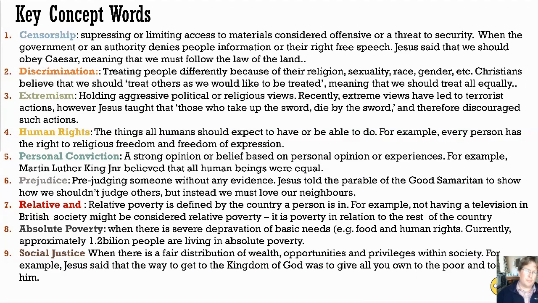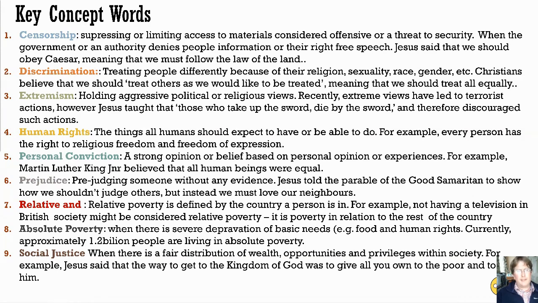The first is censorship. Suppressing or limiting access to materials considered offensive or a threat to security, when the government or an authority denies people information or their right to free speech. Jesus said we should obey Caesar, meaning we should follow the law of the land. Discrimination, treating people differently because of their religion, sexuality, race, or gender. Christians believe that we should treat others as you would like to be treated, meaning we should treat everyone equally.